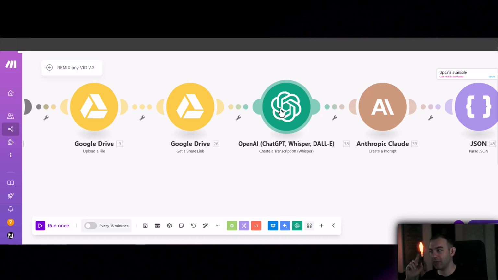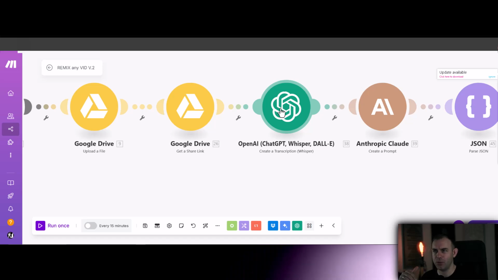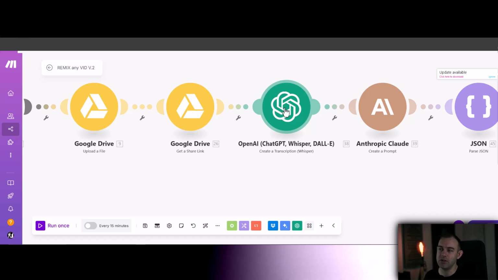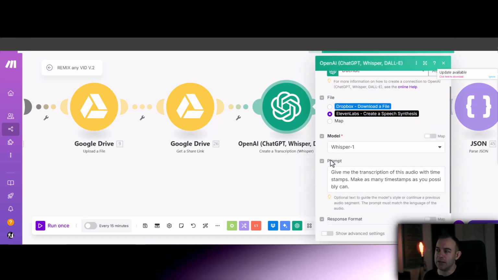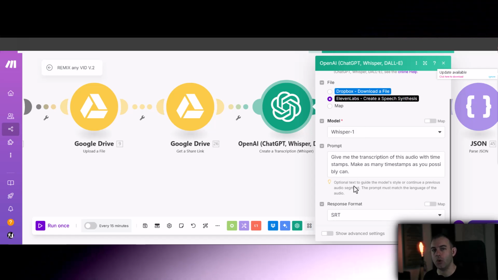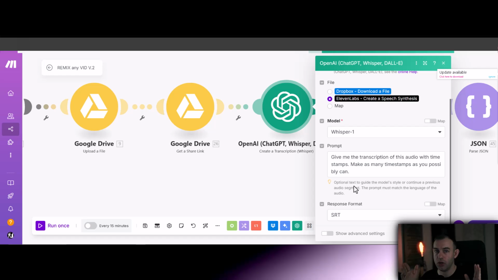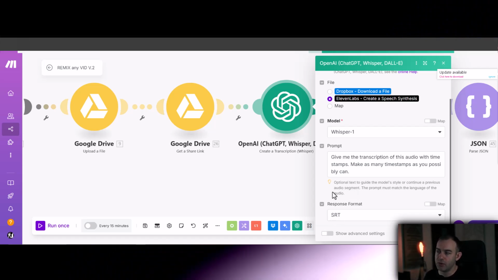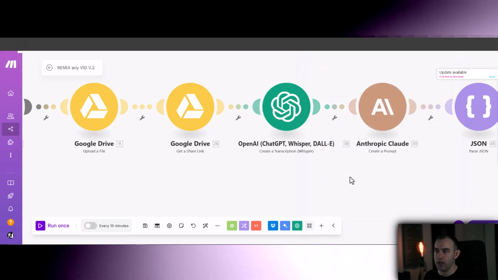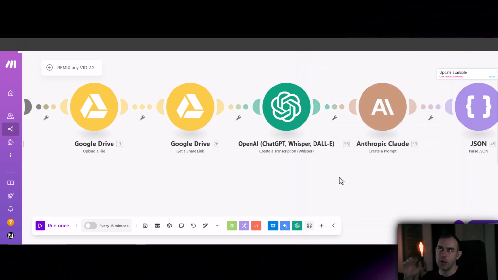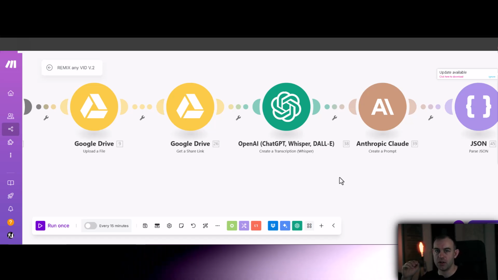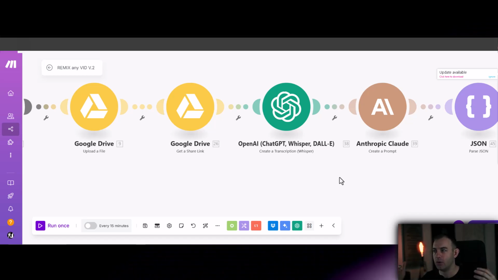Now you might think, well, why are we transcribing the audio if we were the ones that provided the text for ElevenLabs? The reason is we're going to use ChatGPT to actually analyze the audio that we have. So we know exactly how long the audio is, so we can set that length for the final video that we're going to render. And also we're going to get the response format in SRT file. That means that we're going to see the transcript, but we're also going to see the timestamps, so we know which words are when in our audio.